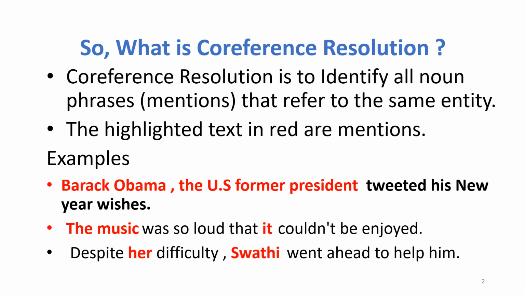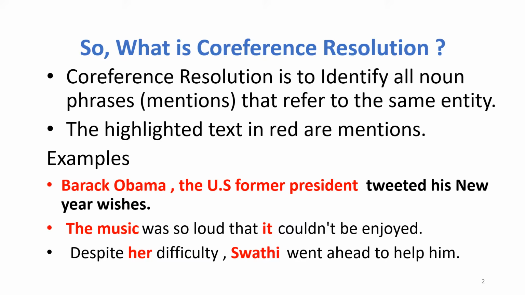The music was so loud that it couldn't be enjoyed. The word it is actually referring to the word music. And the third one, despite her difficulties, Swati went ahead to help him. So the word her is actually referring to the person Swati. So when we are building computational systems like machine translation, we need to tackle all these pronouns like it and her. Then only the output in the target language will be correctly translated. So that's when we need that.